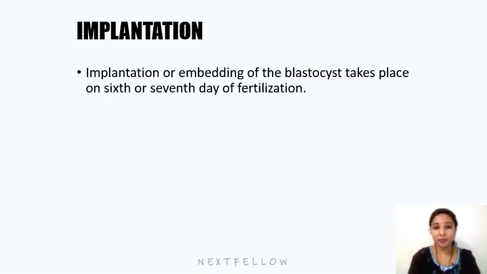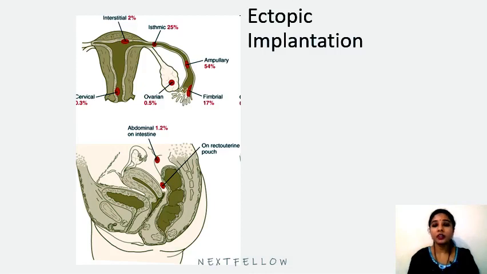So let's begin with the implantation, which is a critical event happening during the second week of development, and it is nothing but the embedding of the blastocyst, which we saw in the first week of development. The blastocyst gets embedded within the wall of the uterus. It takes place on the 6th or 7th day of fertilization. Normally, the upper segment and posterior wall of the uterus is the normal site of implantation. If the implantation occurs elsewhere, then it is considered to be ectopic implantation.